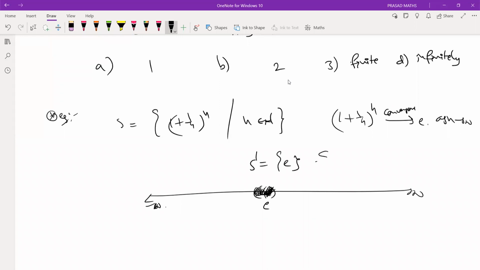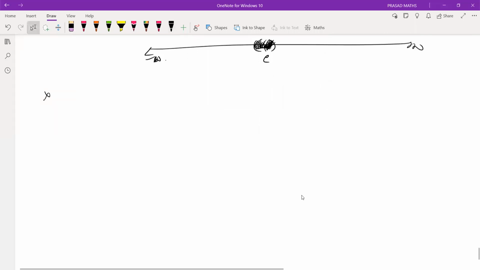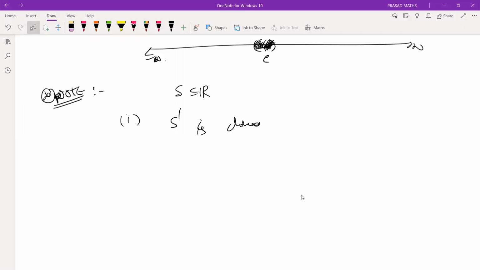Is it a closed set? Not a closed set. You take any subset of this, and the derived set is always a closed set. In general it need not be true, but we are working with the real line. In fact, it's a metric space, so it is a closed set.